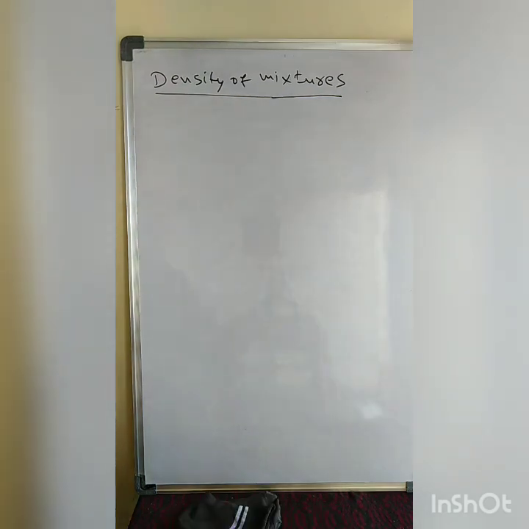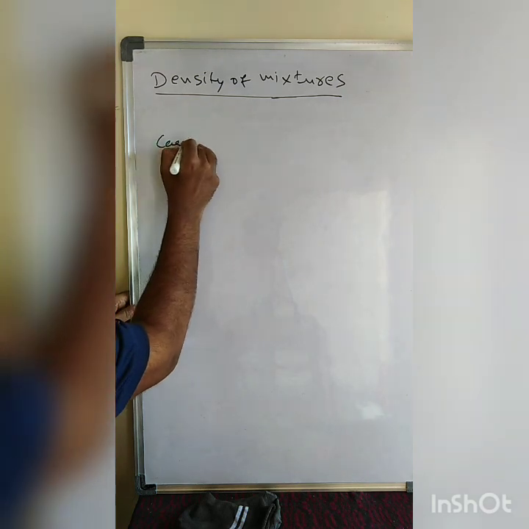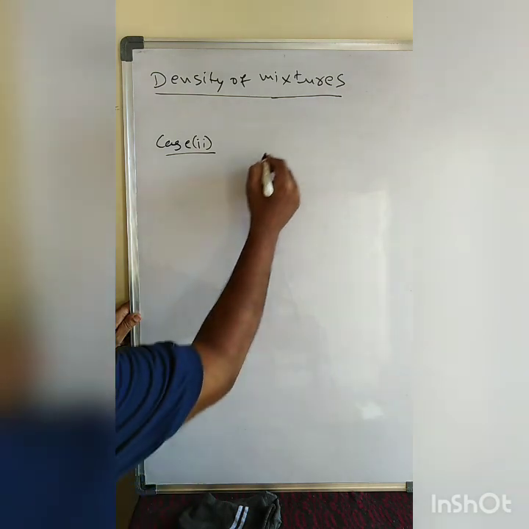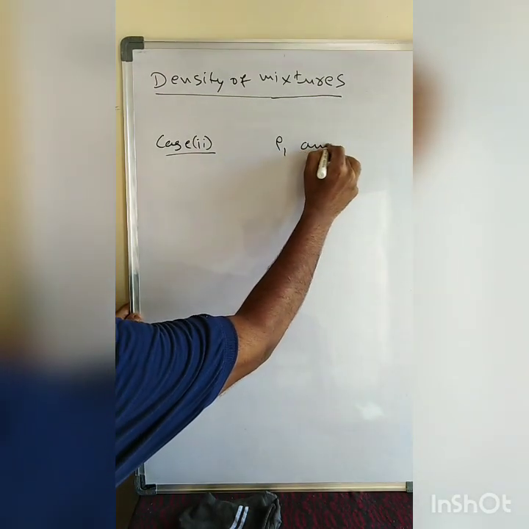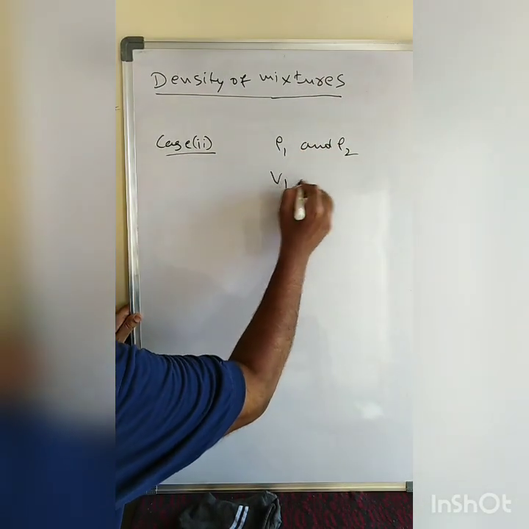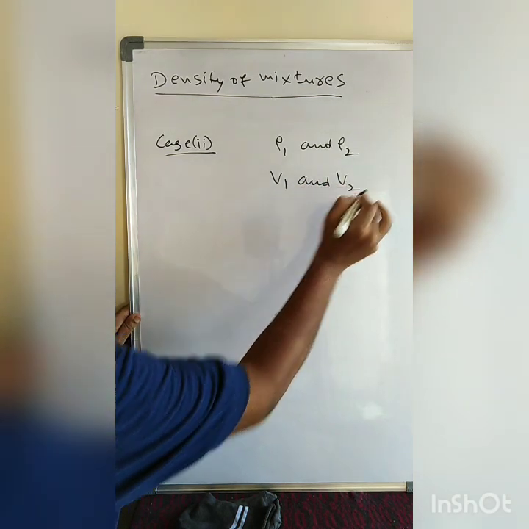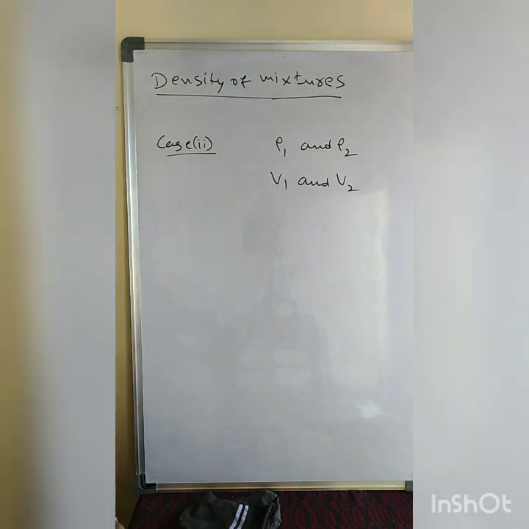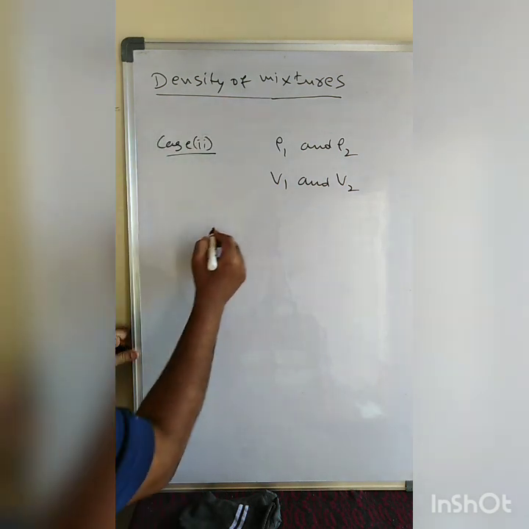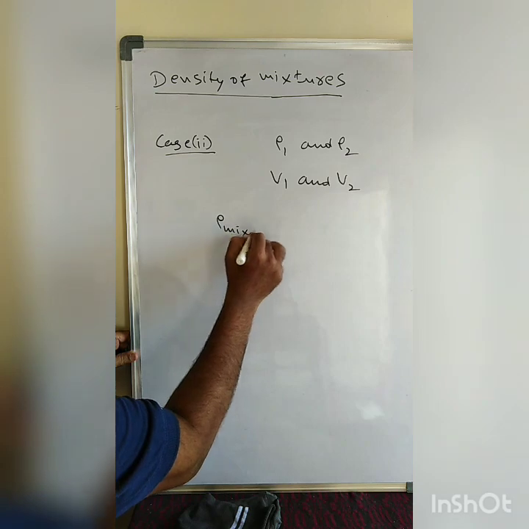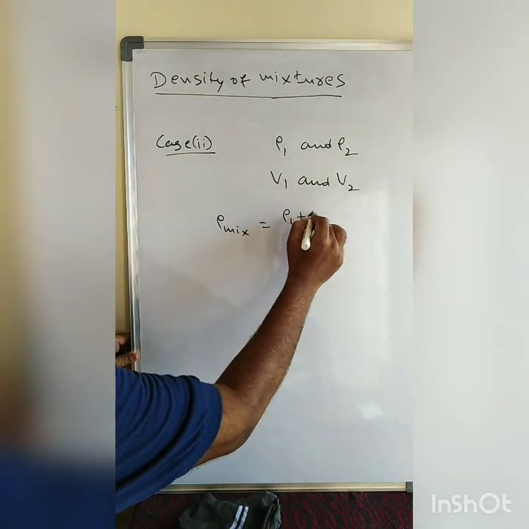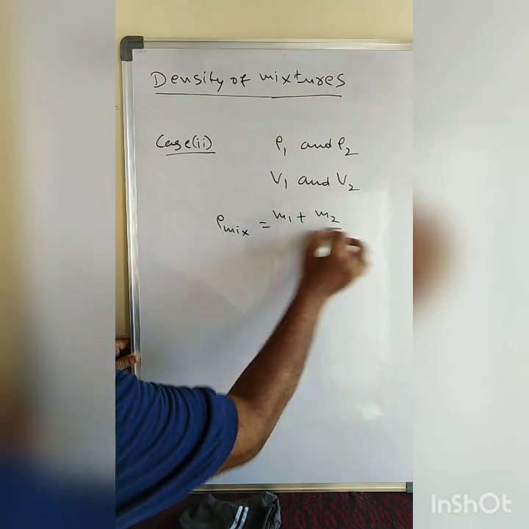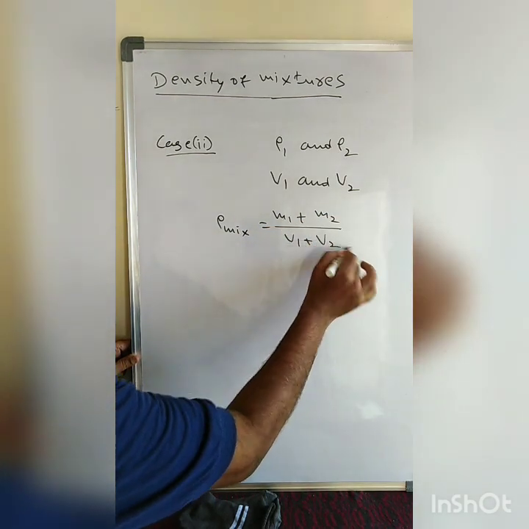Now let us look at case 2. Let us say they are given two densities, rho 1 and rho 2, and two volumes, V1 and V2. So they are given the densities and volumes. Then what is the density of the mixture? It is M1 plus M2 by V1 plus V2.